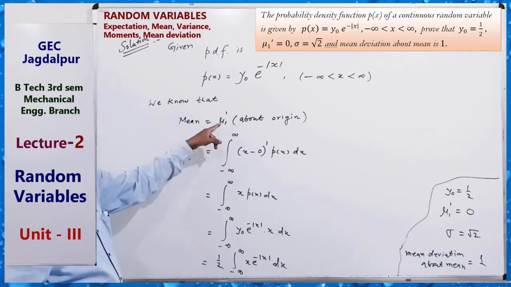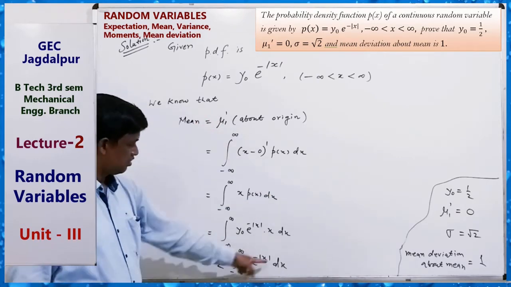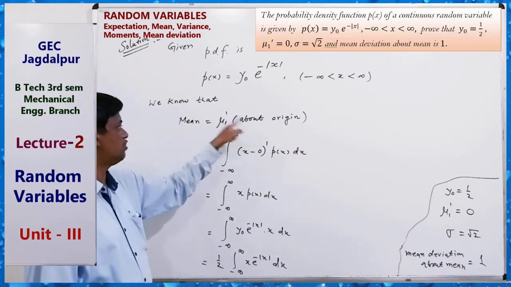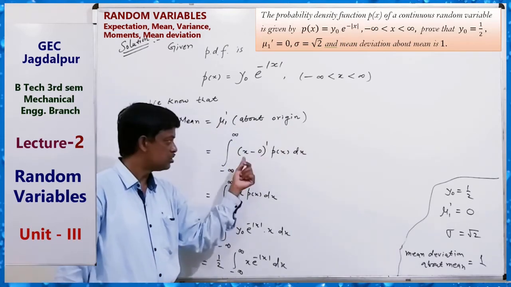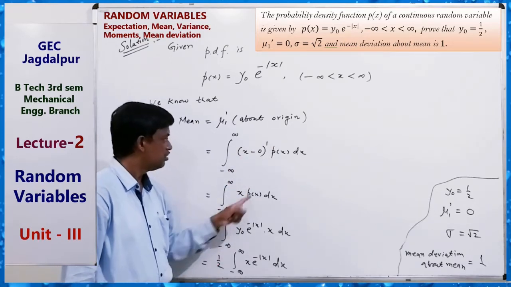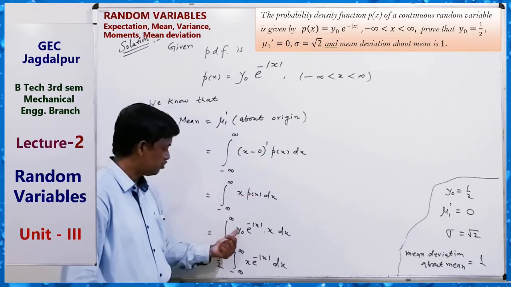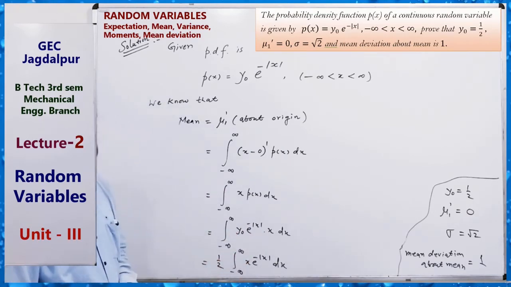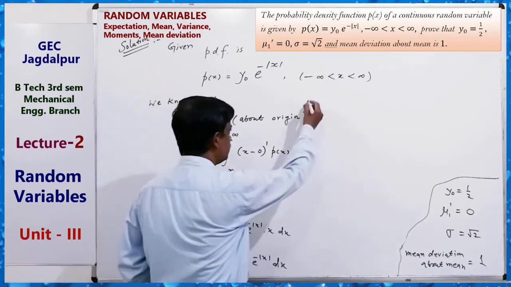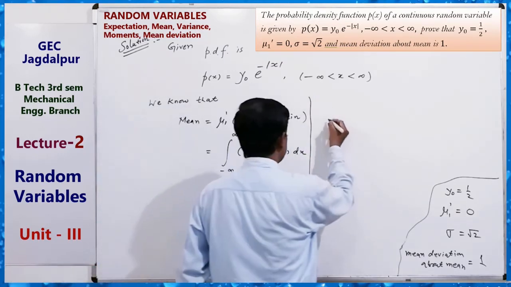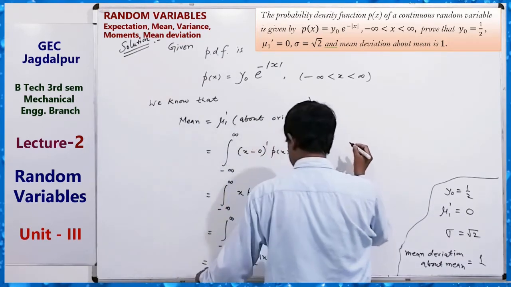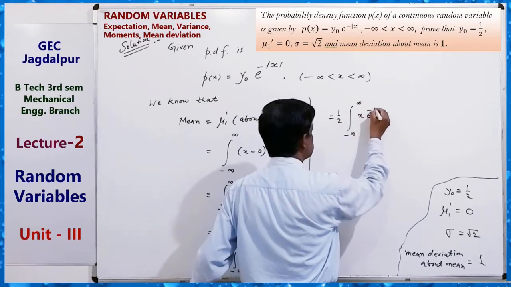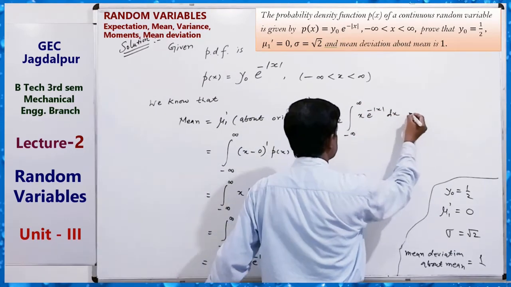For finding mu1 dash, the mean, about origin means here 0, so only x to the power 1, x P(x). So y0 outside, x e to the power minus mod x. Now we have to solve this integral. So this is equals half, the integral from minus infinity to infinity of x e to the power minus mod x dx.